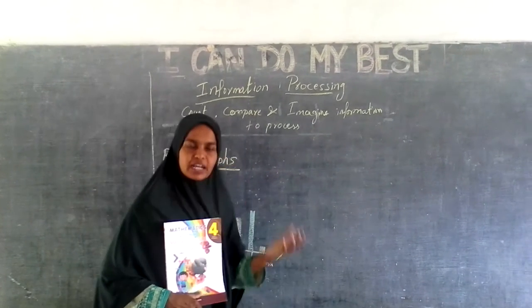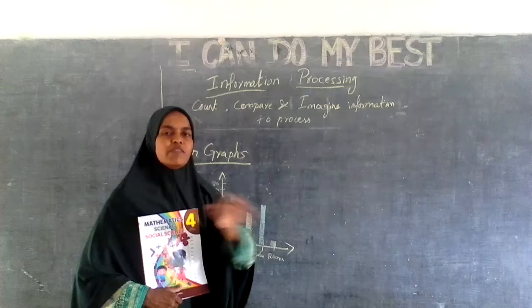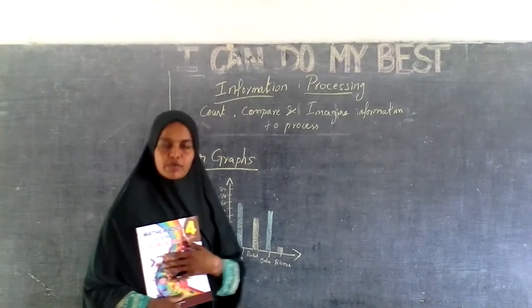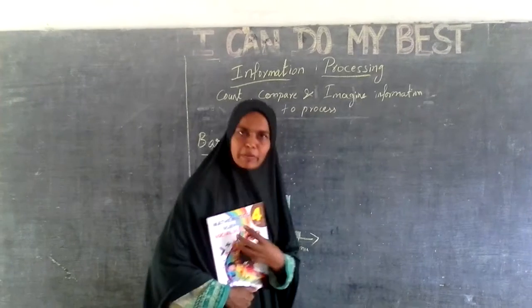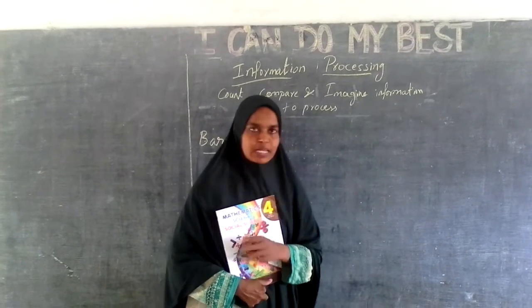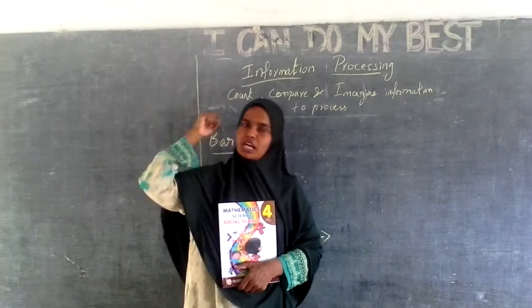We will get some data, and with that we'll count, compare, imagine, and process the data. The final result will be there. This is information processing. This information processing is not only in mathematics. Don't think that it is only for maths. Not like that. The same thing is there even for science, social, everywhere.